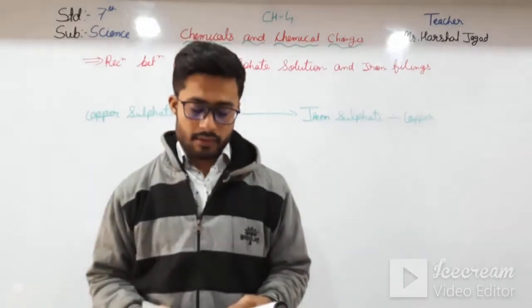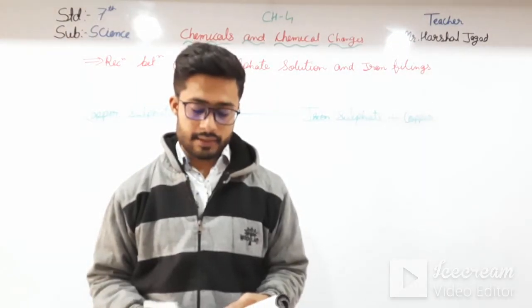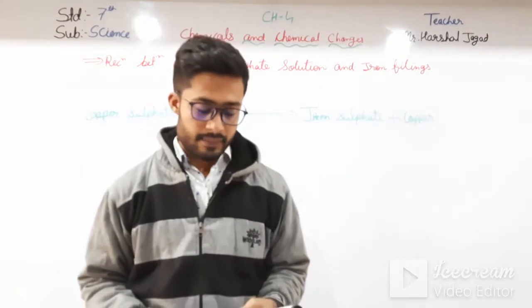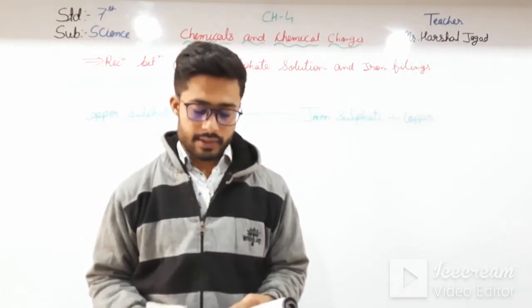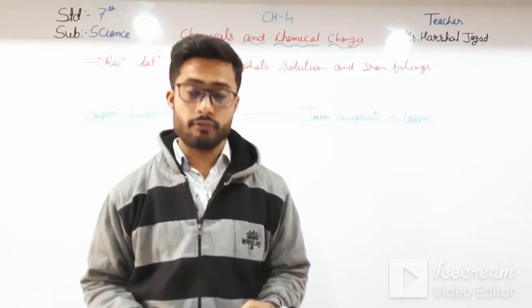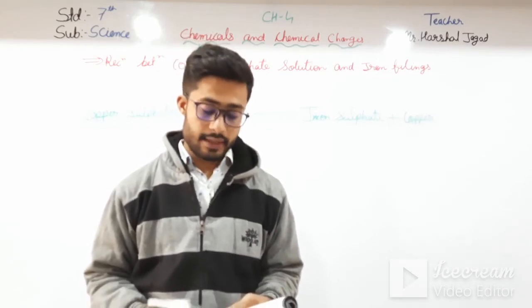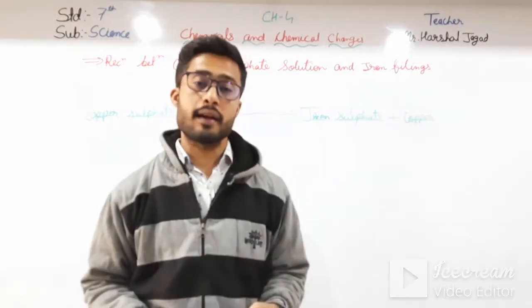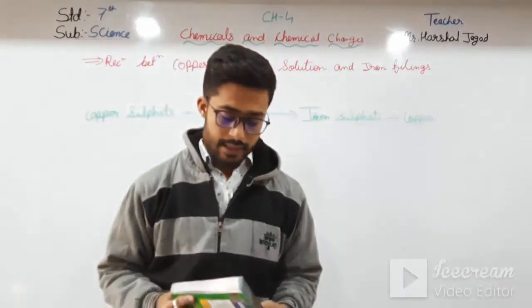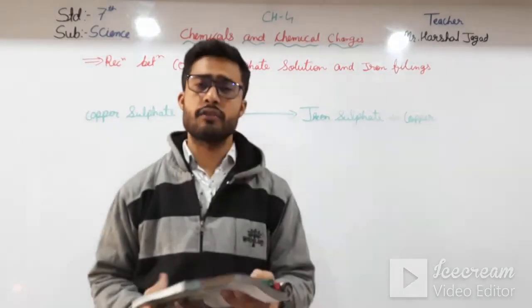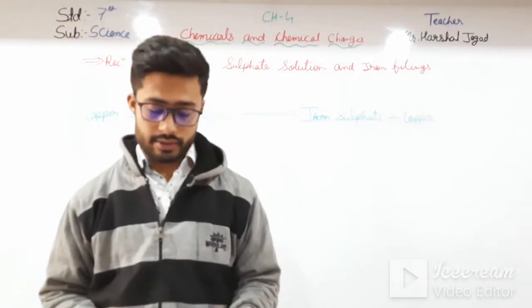Conclusion: the solution turns sea green in the test tube having iron due to formation of sea green iron sulfate. The solution turns transparent in the test tubes containing zinc and magnesium due to the formation of zinc sulfate and magnesium sulfate respectively, both of which are colorless. Okay, here we have seen the activity on deposition of copper from its salt solution.